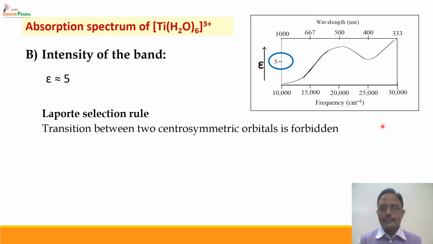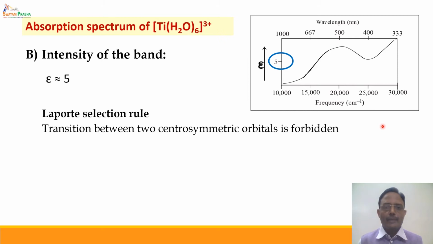But it is taking place, which is a clear evidence that something is wrong in this particular theory, and that is the important limitation of this theory. According to crystal field theory, if there is T2G and EG set of orbitals and if there is no overlapping of orbitals, such transition should not take place. But it is taking place with very low intensity, indicating that there is a small finite probability that the transition is taking place. And why the transition is taking place can be explained when we consider the mixing of atomic orbitals of the metal and the ligand. That will be discussed whenever we discuss ligand field theory, or the modified form of the crystal field theory.